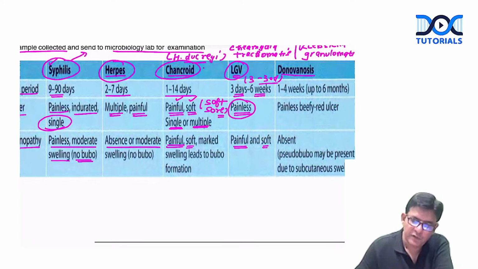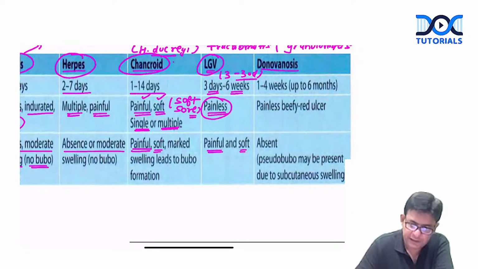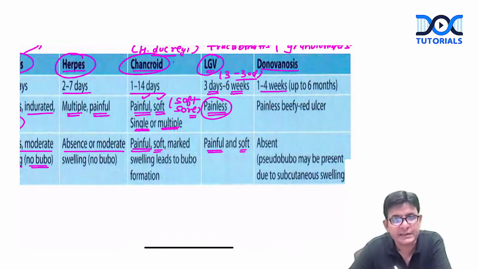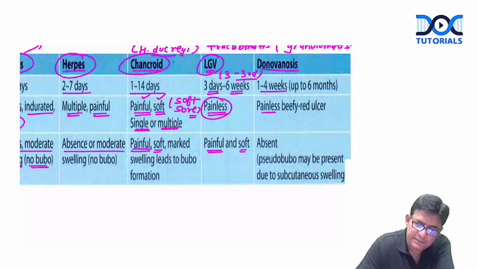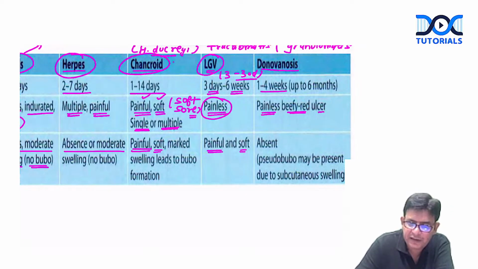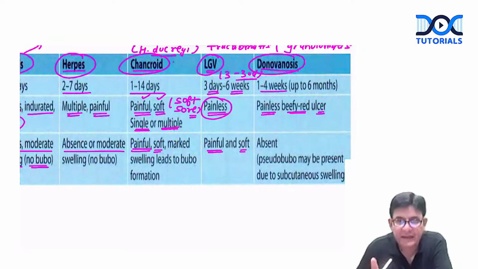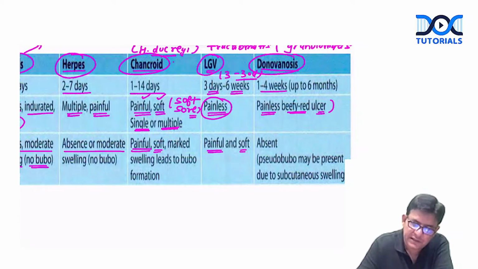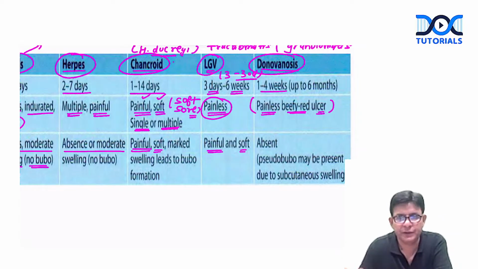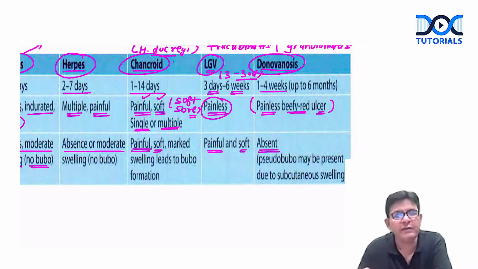And as far as donovanosis is concerned, which is caused by Klebsiella granulomatis, guys, the incubation period is 1 to 4 weeks. And this ulcer is painless. What is this? This is a painless, beefy red ulcer. Donovanosis has what? A beefy, painless red ulcer. If you touch this, it bleeds on touch. Okay, it bleeds on touch and there is no true lymphadenopathy.